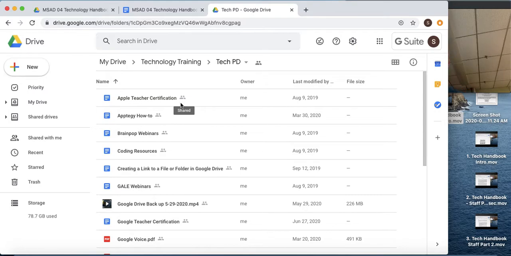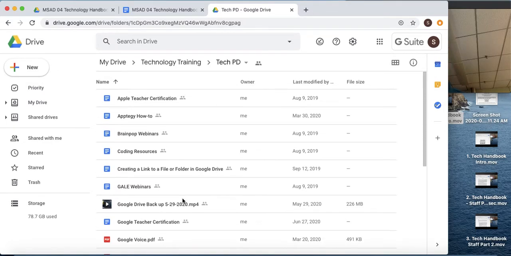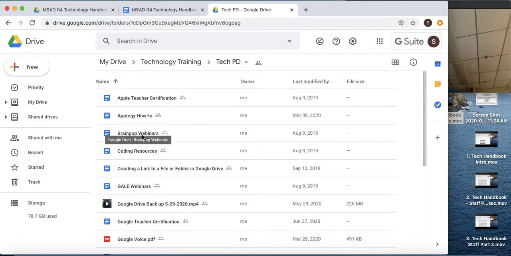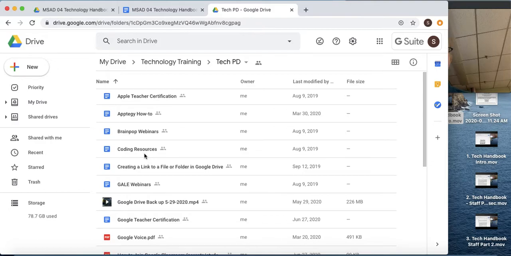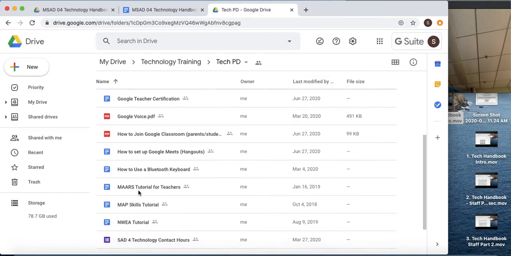And you should find in the technology training folder, there are a lot of things. I've showed you the Google certification, but there are also a whole bunch of different things in here. There's Apple Teacher Certification, Brain Pop webinars, coding resources, creating a link to a file in Google Drive. So there's some specific skills in here as well.